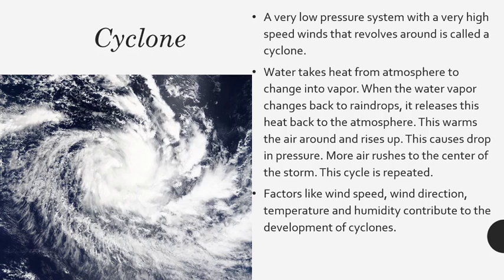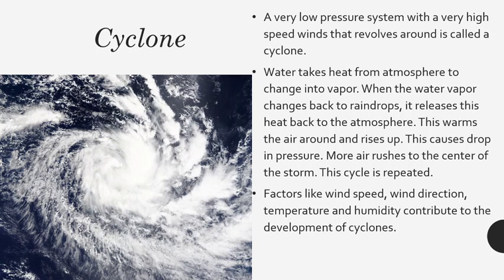How is a cyclone formed? Water takes heat from the atmosphere to change into water vapor. When the water vapor changes back to raindrops or water, it releases this heat back to the atmosphere. This warms the air around and it rises up. This causes a drop in pressure. More air rushes to the center of the storm. This cycle is repeated. In this way, a cyclone is formed.